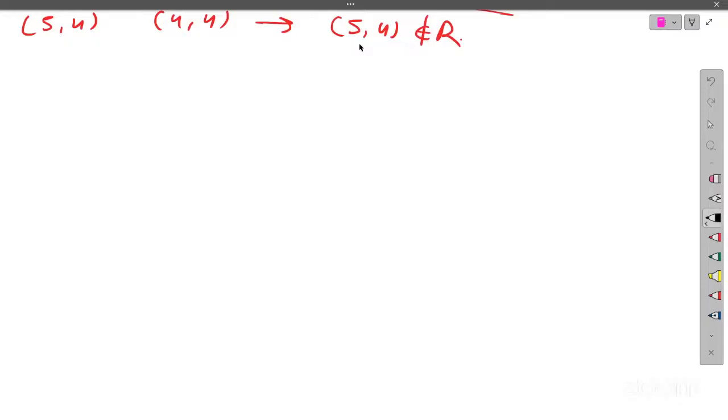Ma'am, reflexive and identity relation are same, no? No, there is one little difference: in a reflexive relation we can have some other pairs too, except the identity pairs. Like (1,1), (2,2), (3,4), (3,3) can be there in a reflexive relation, but in an identity relation you have to remove (4,3). It should be (1,1), (2,2), (3,3).